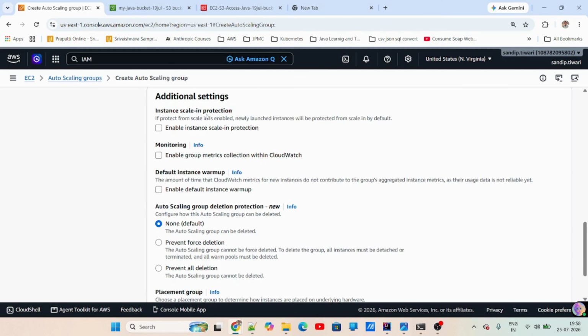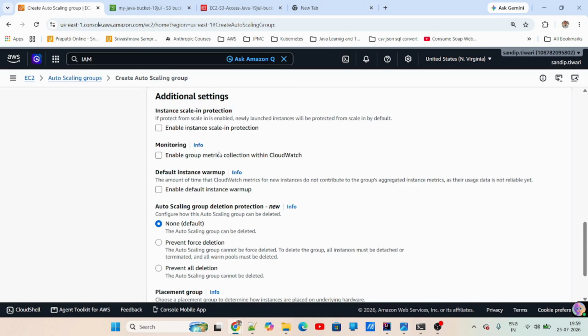Here is the option of scaling protection. Suppose I am launching instances, but I want to make sure that it is not scaled in. When I say scaled in, it means it is terminated, it is removed. It should not happen. So if you want to enable that, this is scaling protection. Once the instance is launched, I don't want the ASG or anything to bring down the instance. For that kind of protection, I can use this enable. I'm not going to use it. And suppose you want to allow scale in, then you have to go to those particular instances and change this scaling protection, remove the scaling protection. That is very important.